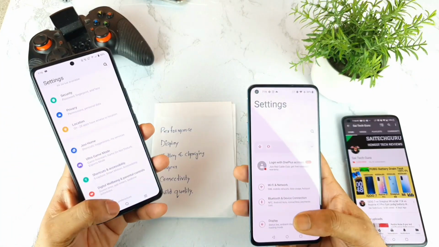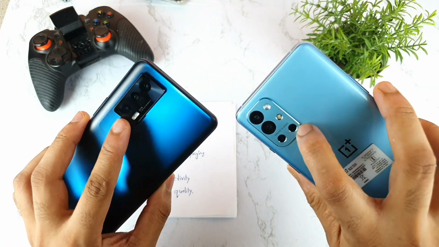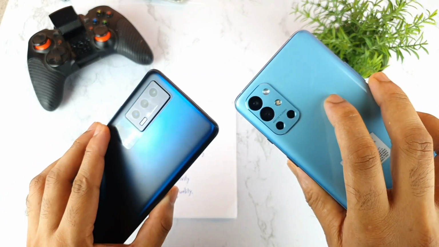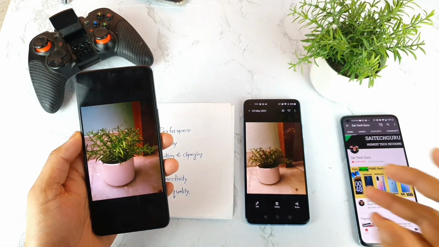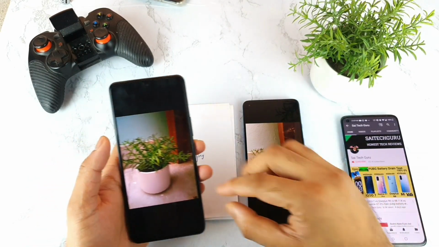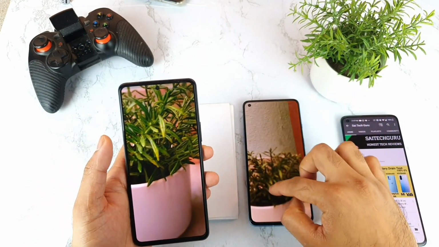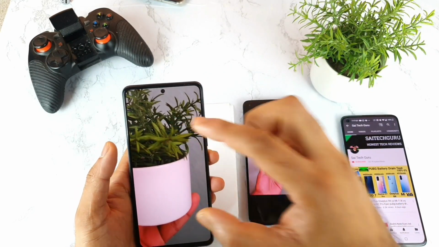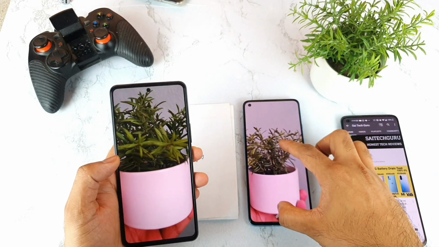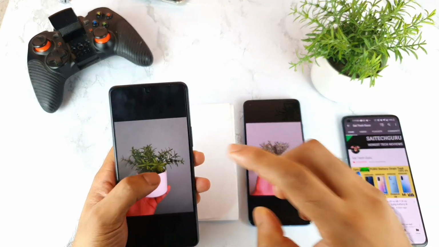Next, in terms of the camera, both have a 48 megapixel camera lens, as you can see. But there is a slightly better advantage for the IQ7 device in terms of night mode capabilities, which can actually capture really good colors even in the dark. That is a really good advantage which I got in the IQ7 device.